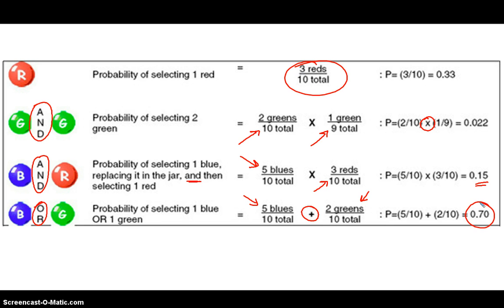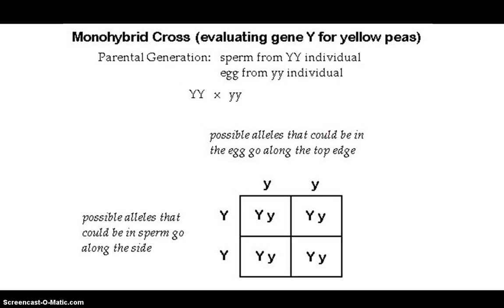So now that we know a little bit about probability, let's apply it to genetics and talk about some Punnett squares. So what we're going to look at real quick is something called a monohybrid cross. So this is looking at one trait. In this case, it's going to be a gene for yellow peas. So big Y is yellow, little y is the recessive, which would be a green color. And if we see a couple terms, here is heterozygous dominant, big Y, and this individual here is, let's go back, this is homozygous. I'll write that out so I can remember.